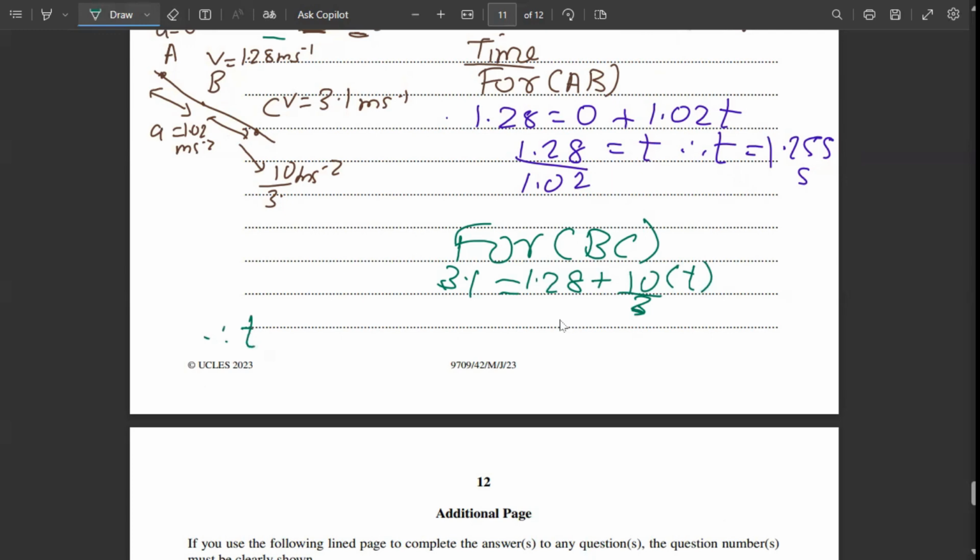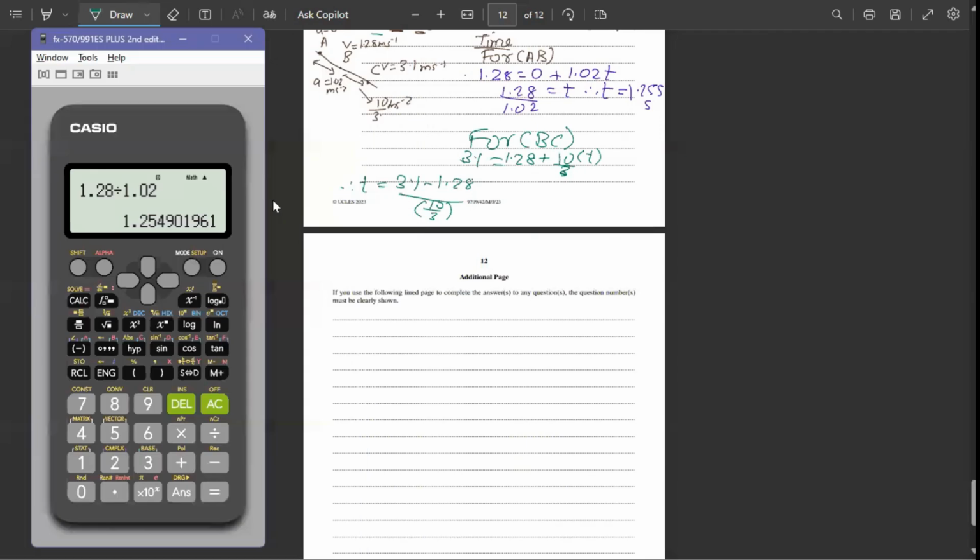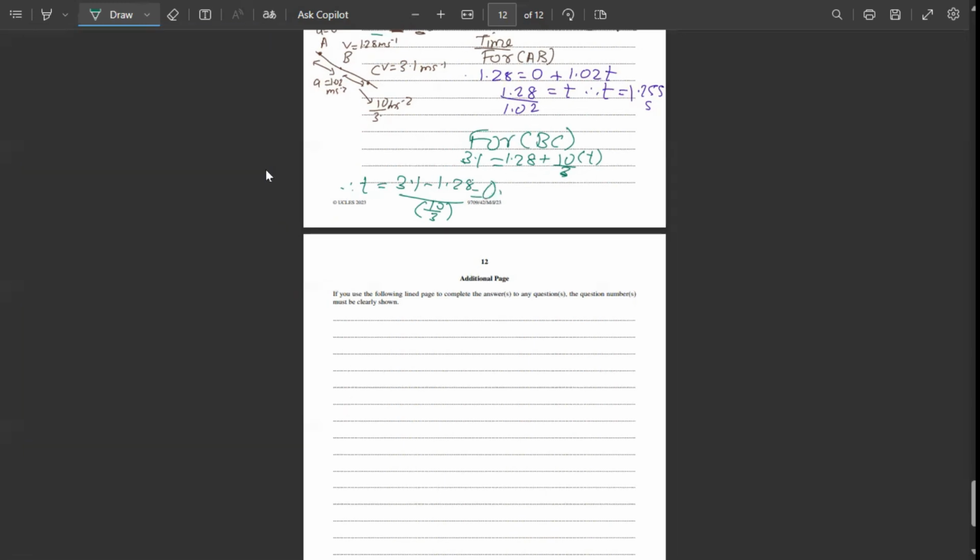So the time will be 3.1 minus 1.28, divided by 10 by 3. If I put this in the calculator, the answer is 0.546. That means the time taken for traveling between BC is 0.546 seconds.